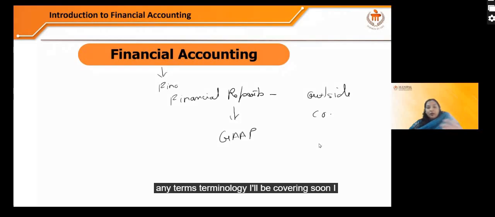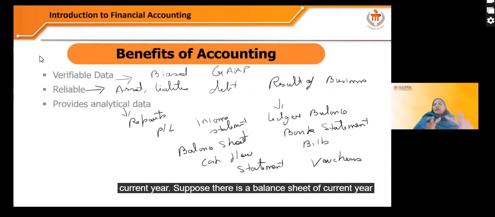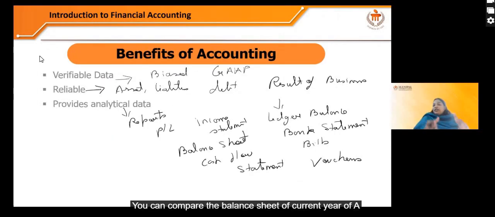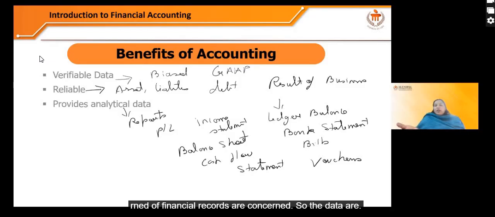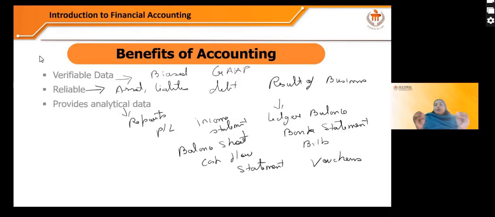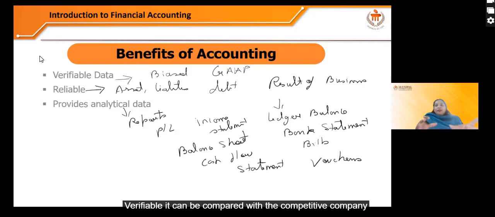I have already mentioned the balance sheet of the current year. You can compare the balance sheet of the current year of a company with the previous year in order to know how you are performing, whether you're improving or not as far as profits or financial records are concerned. So the data are verifiable. It can be compared with a competitor company as well, to see whether you are doing better than that competitor or not.